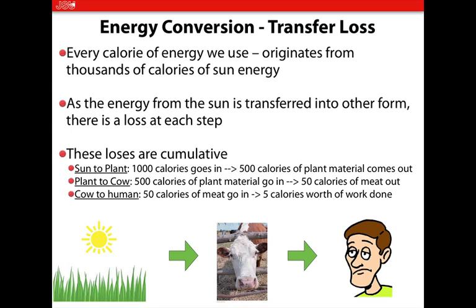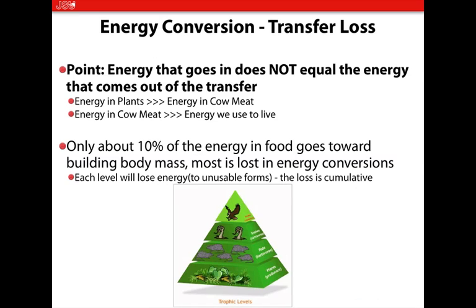There's a loss in that transfer. End of the story is what? We get far less calories at the end of the process than went into it initially. Okay, and this is a cumulative loss. Every time there's a transfer, there's a cumulative loss of energy.